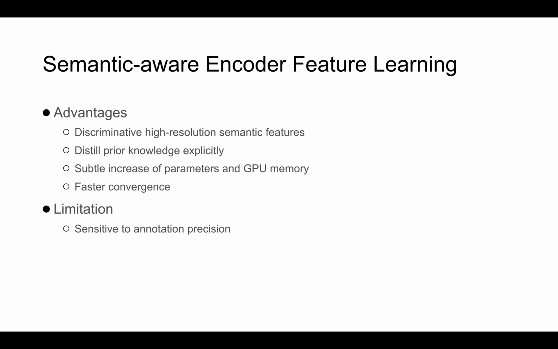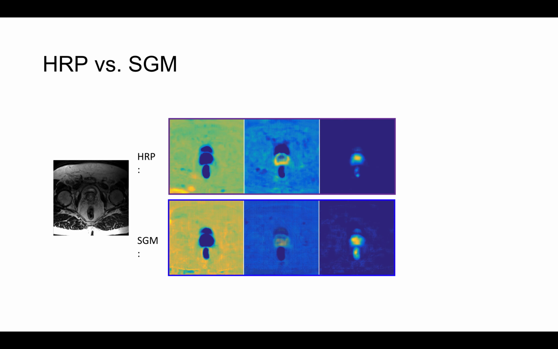The limitation is also obvious: it is quite sensitive to annotation precision, because it depends on the annotation precision of the organs or tissues. So let's compare the first method and the second method, HRP and SGM. We can see that both of them can learn high-resolution semantic features.